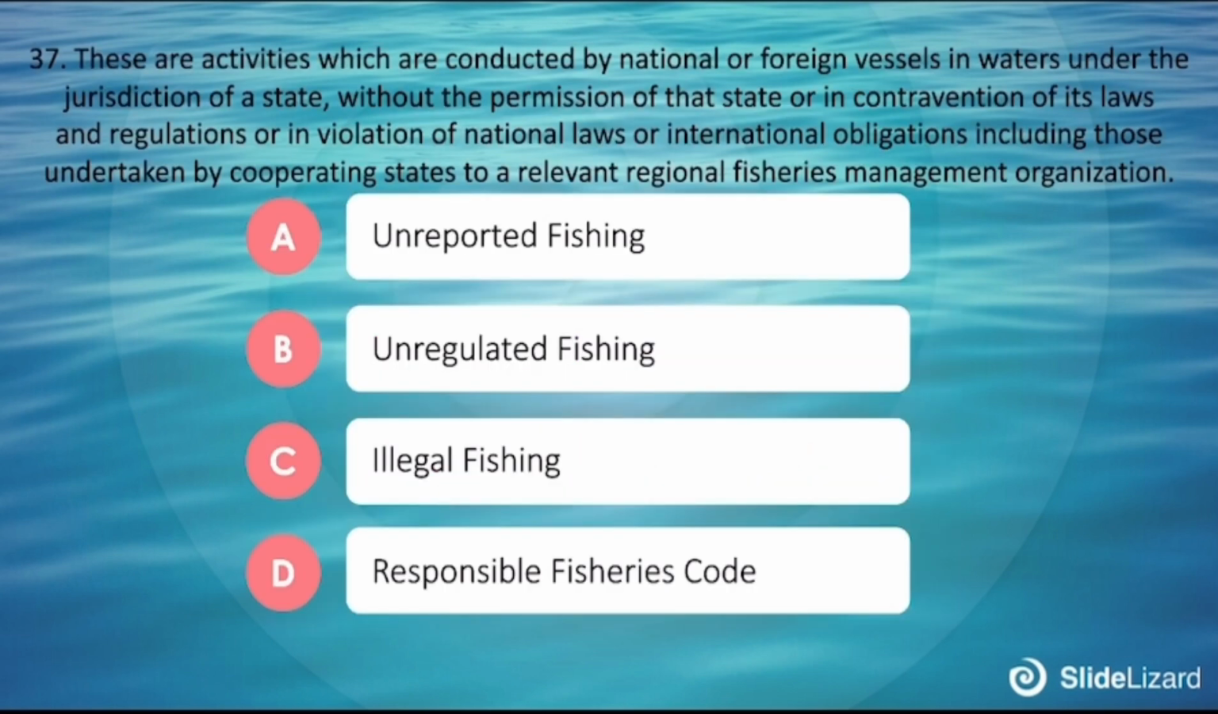37. These are activities which are conducted by national or foreign vessels in waters under the jurisdiction of a state without the permission of the state or in contravention of its laws and regulations, or in violation of national laws or international obligations, including those undertaken by cooperating states to a relevant regional fisheries management organization. A. Unreported fishing. B. Unregulated fishing. C. Illegal fishing. D. Responsible fisheries code.